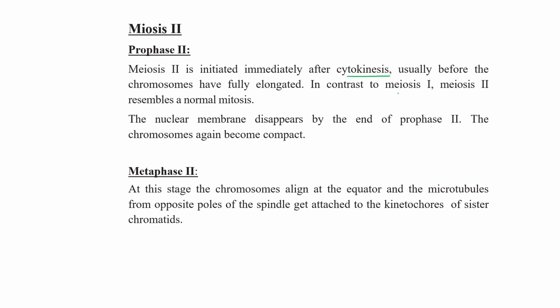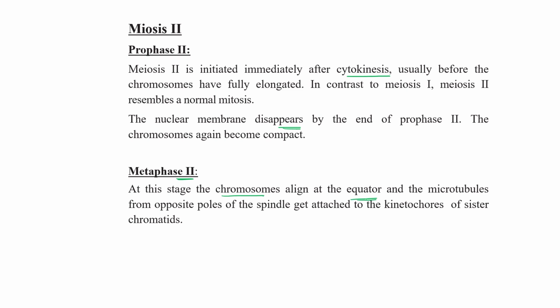In contrast to meiosis 1, meiosis 2 resembles a normal mitosis. The nuclear membrane starts to disappear at the end of prophase 2, the nucleolus also disappears, and the chromosomes again start compacting. At metaphase, all the chromosomes align on the equatorial